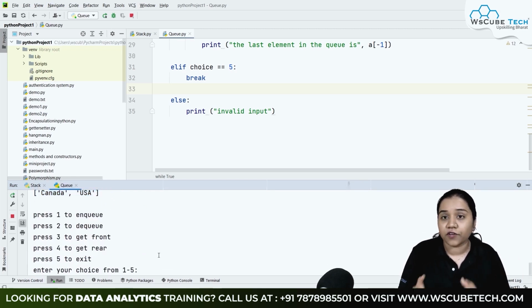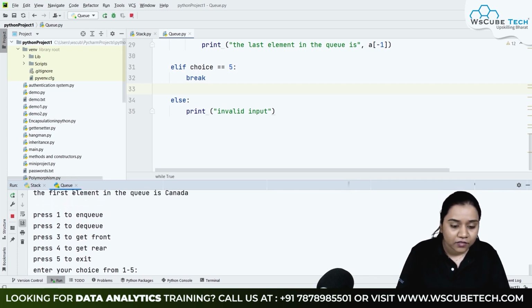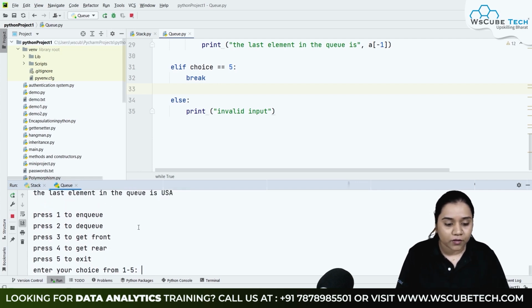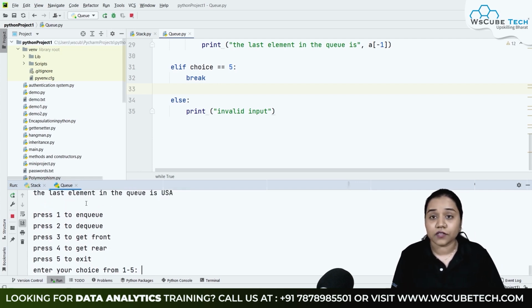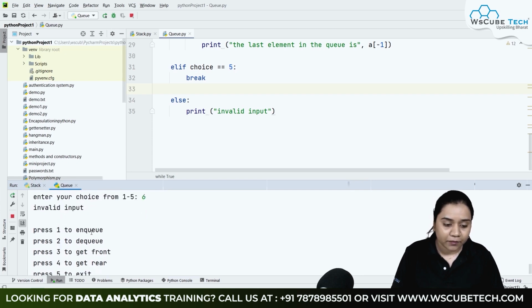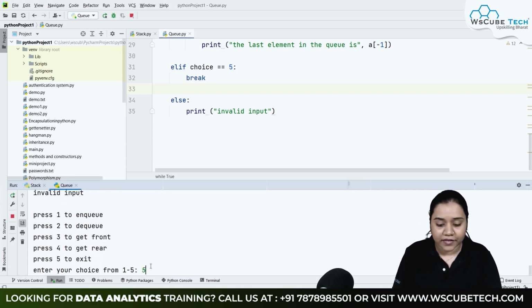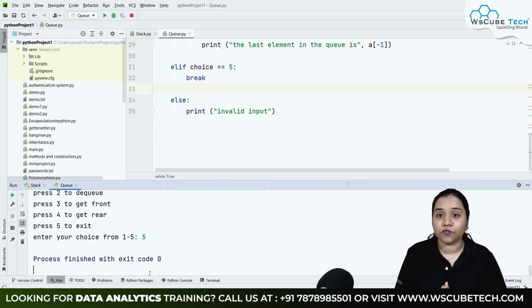Third is get the front. The front element right now is Canada. So if I write 3, yes, it provides me with Canada. At the same time, if I write 4, it should provide me with the USA, because the last element of our queue is USA. Lastly, we have 5 to exit, but let's try any other number. Let's say I write 6. It says invalid input. That means that is also working properly. And lastly, 5 has exited from the loop.